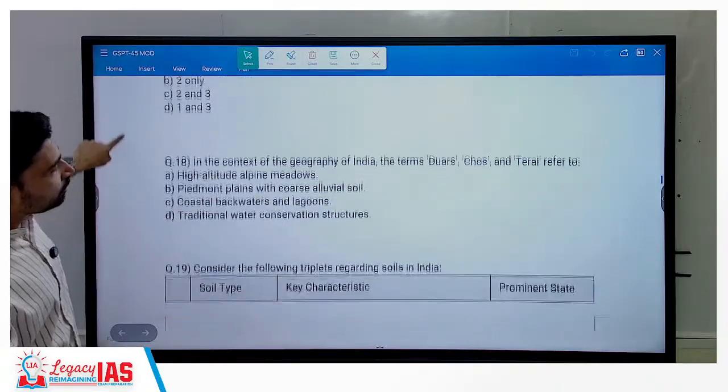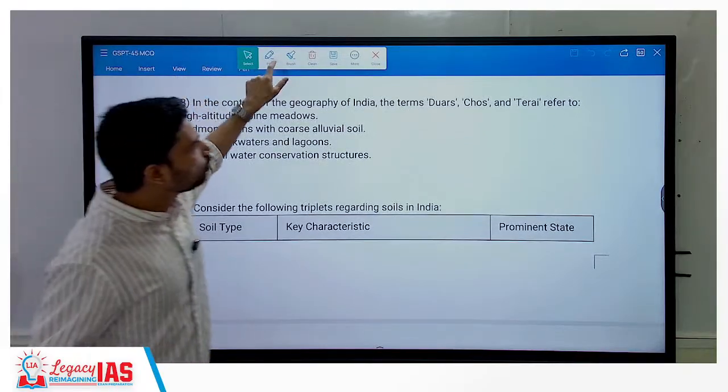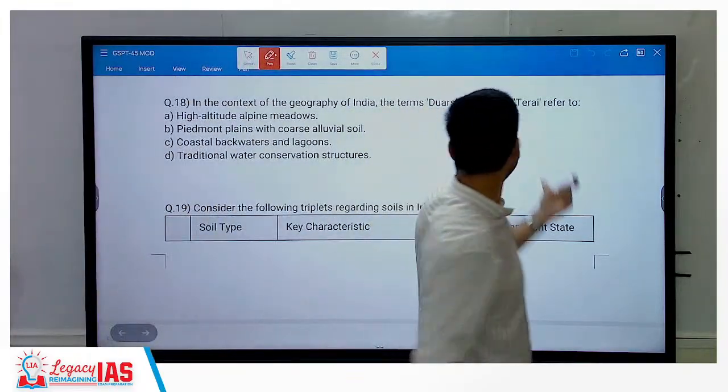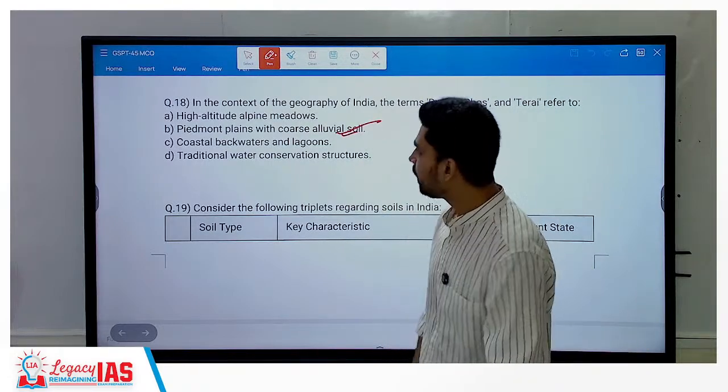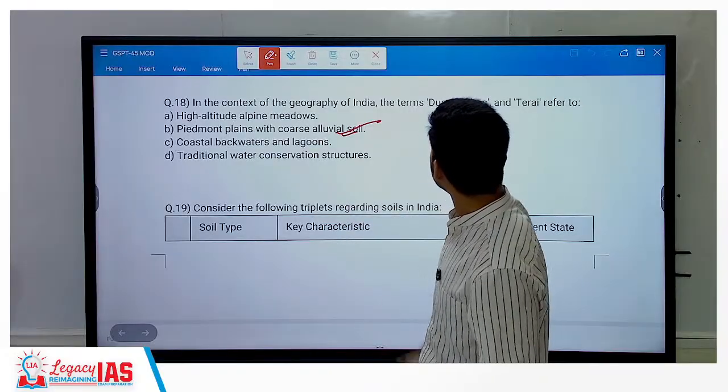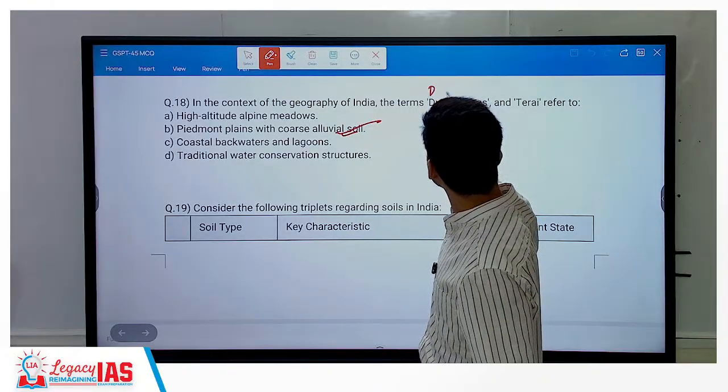In the context of the geography of India, again a simple one, duars we have discussed, chos, tarai, all of these are what? Plains with coarse alluvial soil. So part of the plains, nothing else can come here. Duars we have discussed. Duars are also called what else?